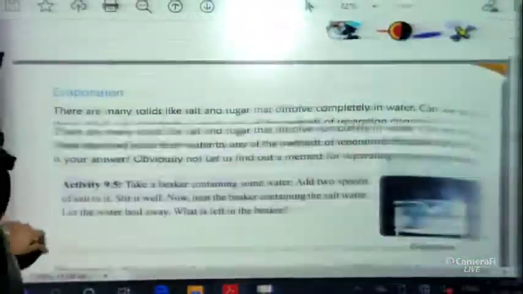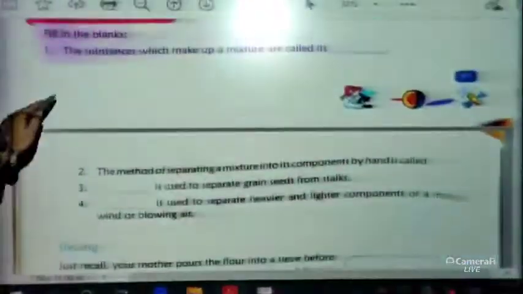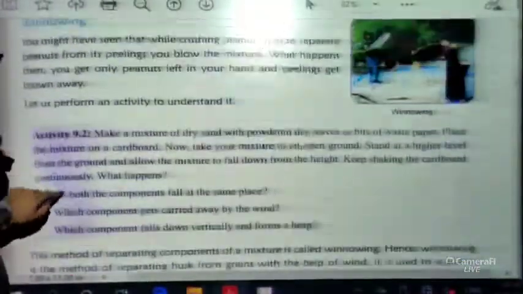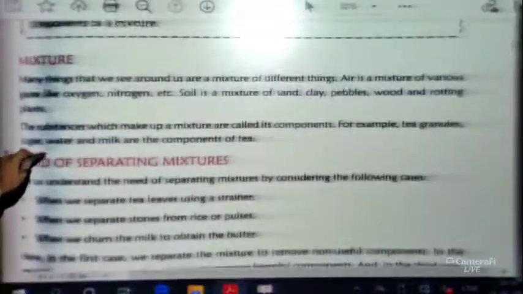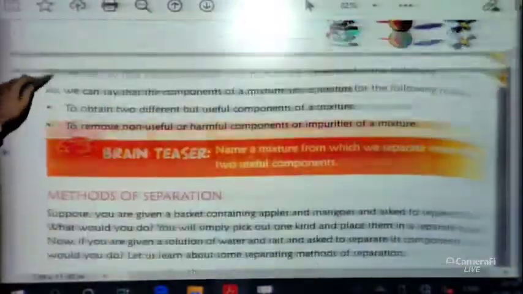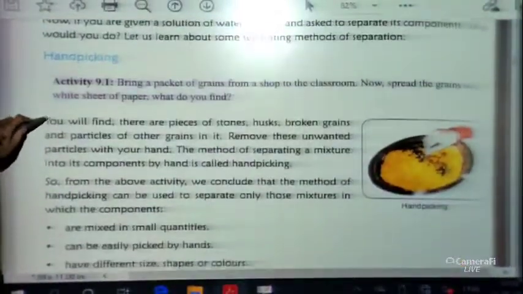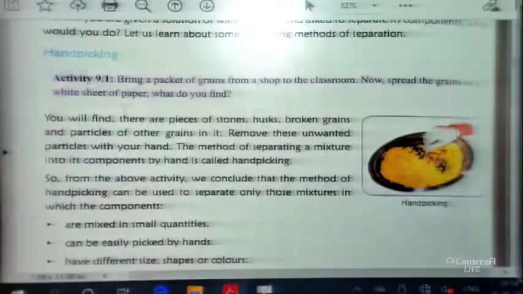Now in the previous two video lectures, let me revise once more what we have seen. We have seen many methods of separating the components of mixtures. First we have seen the hand picking method. This is a picture of hand picking.